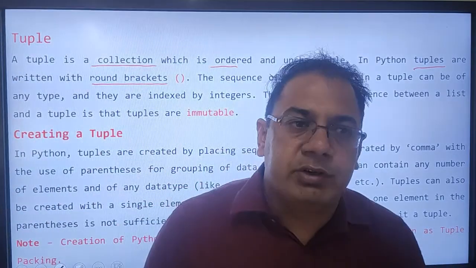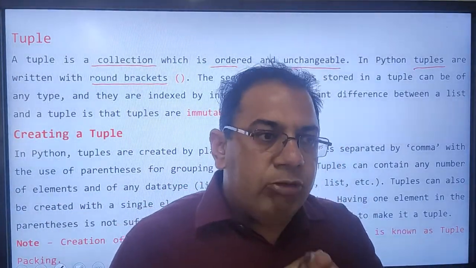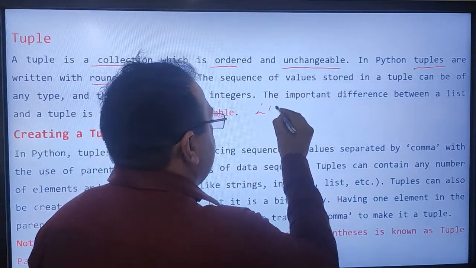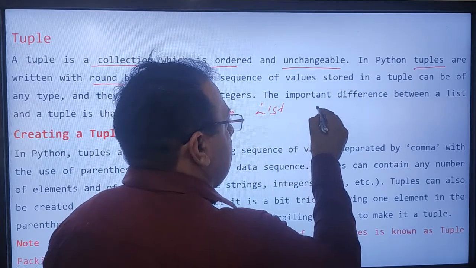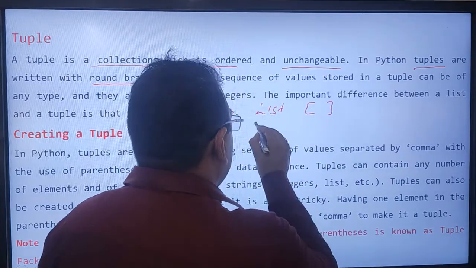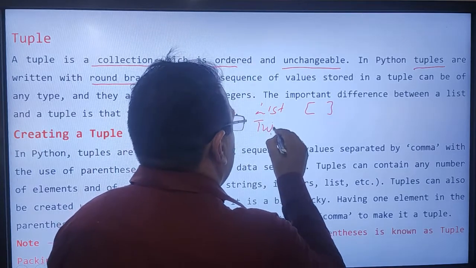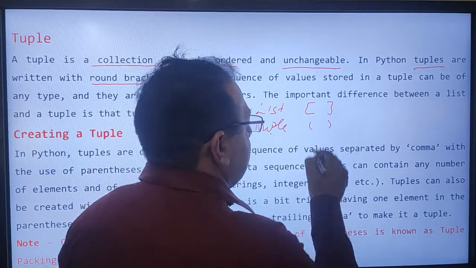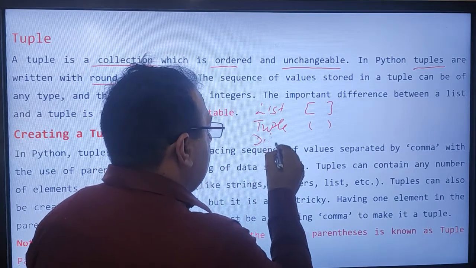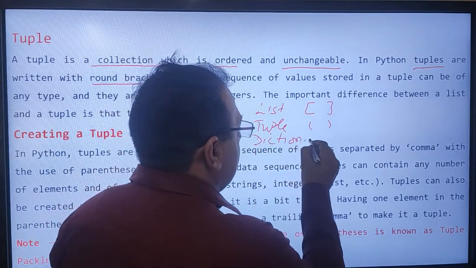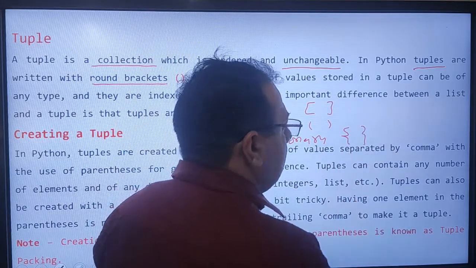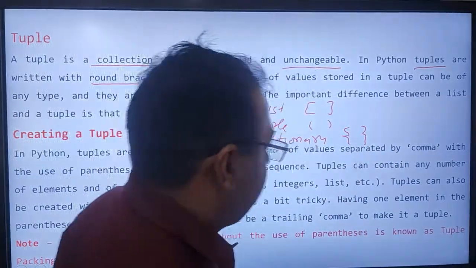For your kind information, we have basically three data types. First one, list, which can be created by using brackets. A tuple can be created using parenthesis, and then we have dictionary, which can be created using curly braces.